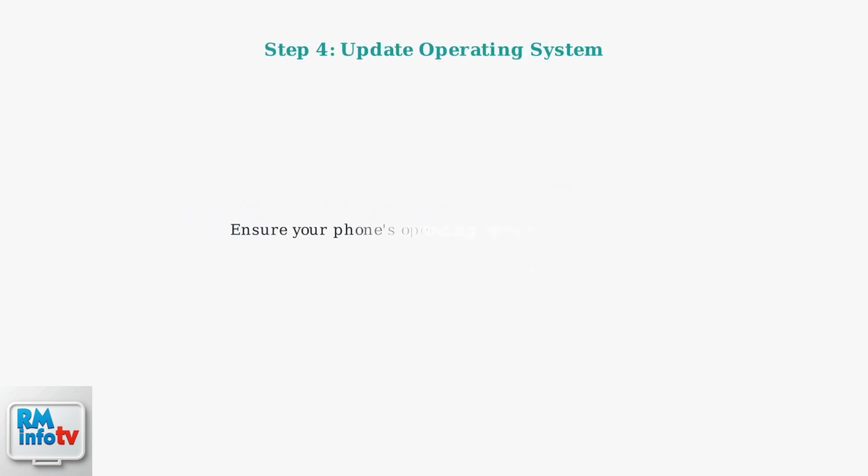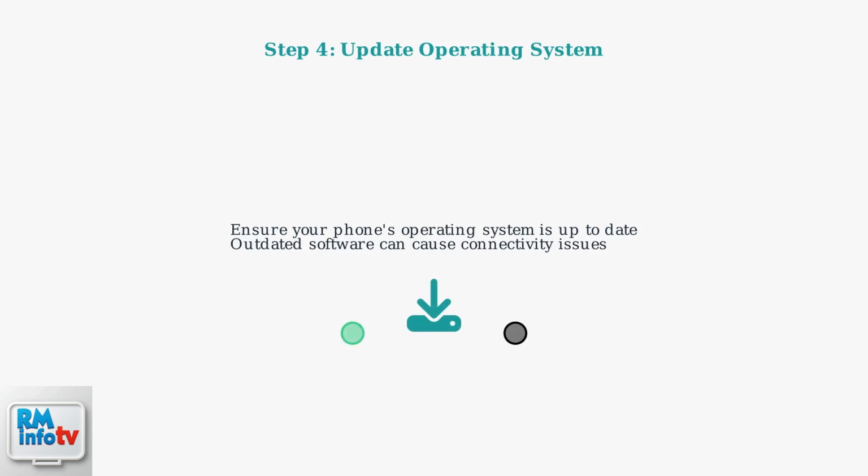Make sure your phone's operating system is up to date. Both Android and iOS regularly release updates that fix connectivity bugs and improve network performance. Check your settings for available system updates.